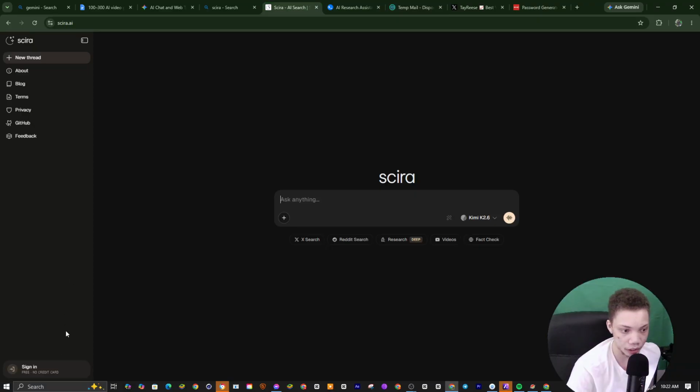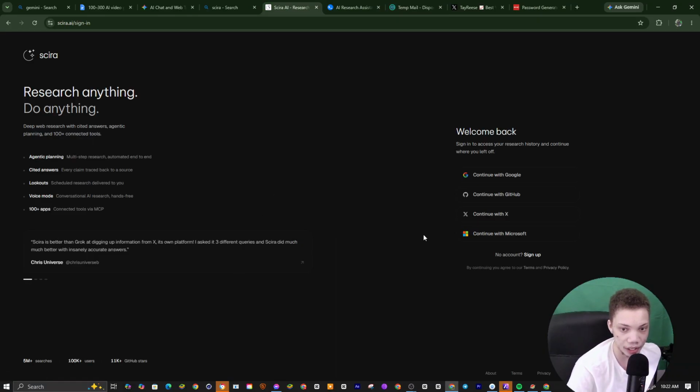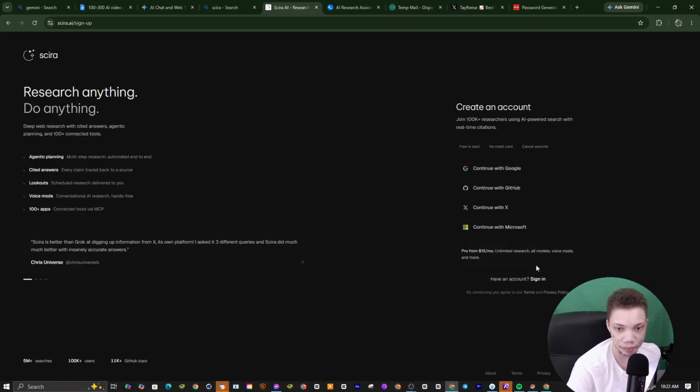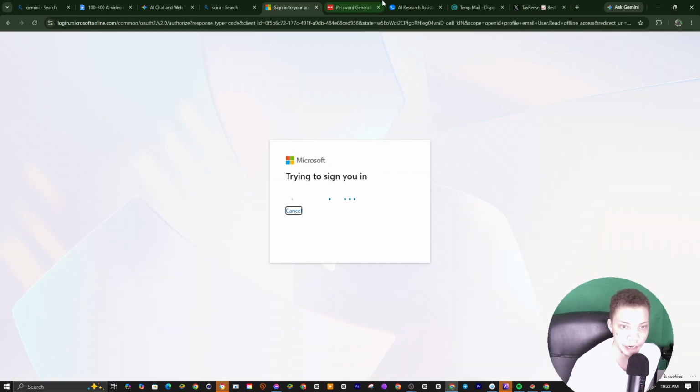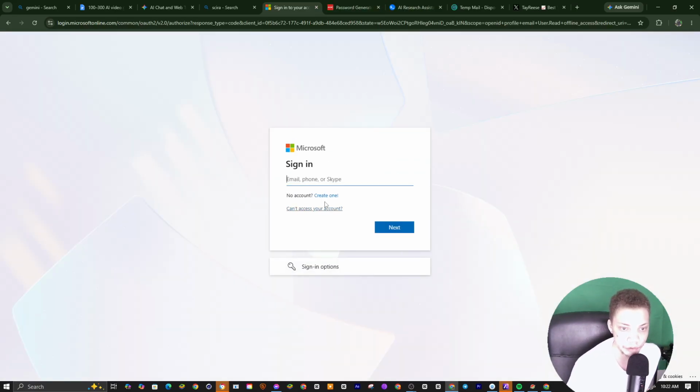We basically now want to go to sign up. But we're not going to sign up with our Gmail. It's important that you follow these steps. What I want you to do is create a Microsoft account, which is fine. We're gonna use the password over. We can set the Microsoft account to any name. So we go right here, create new, create account.